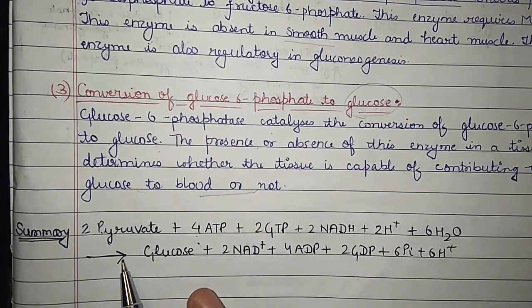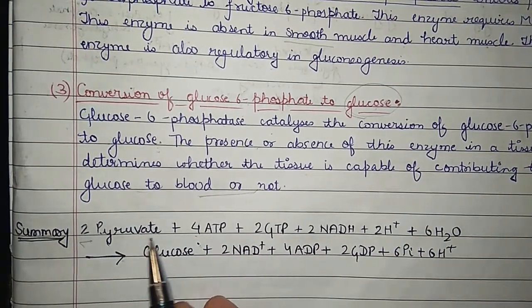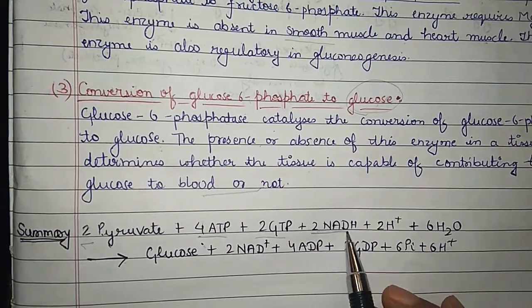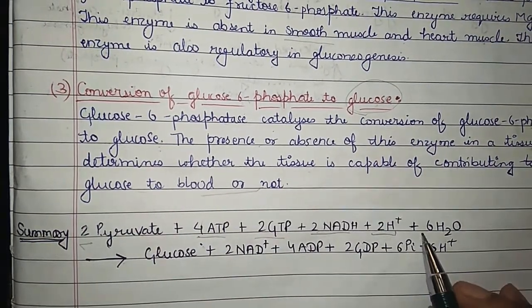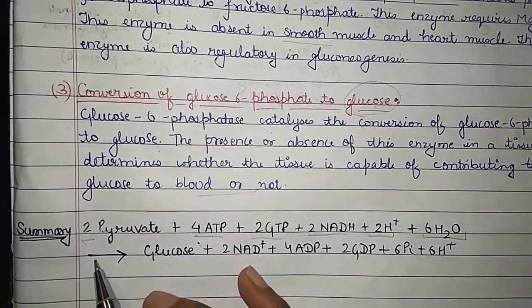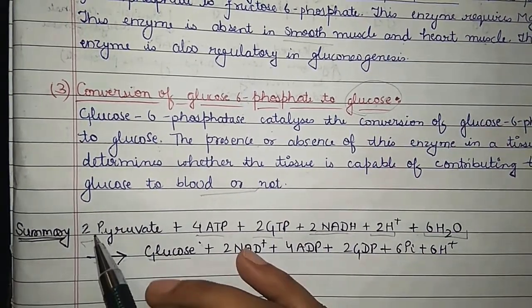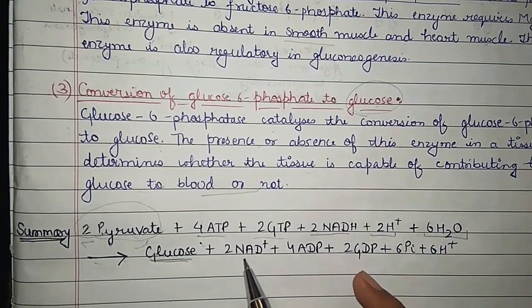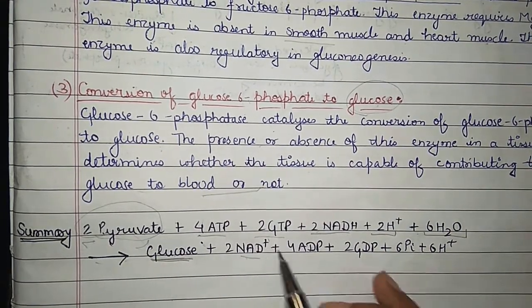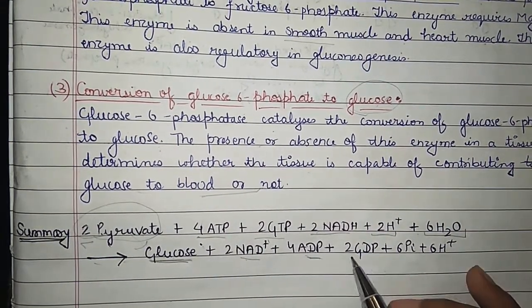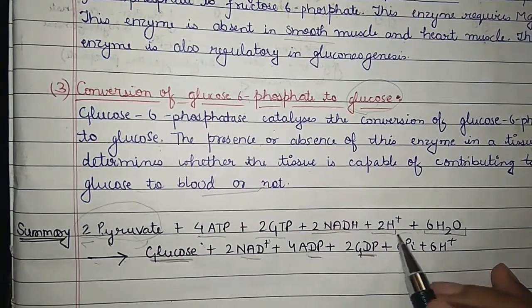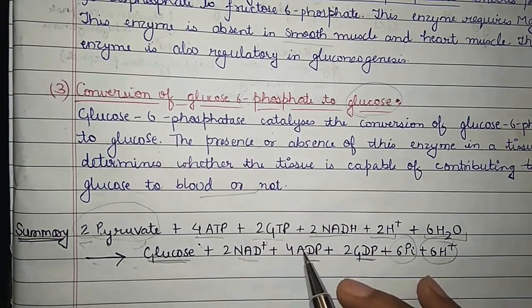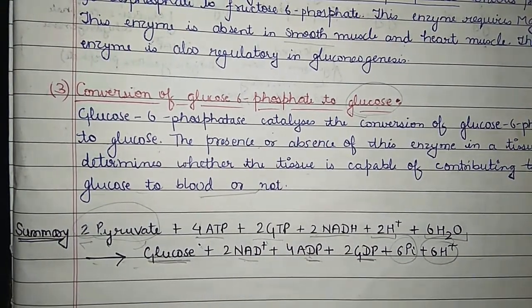Here you can see the summary of the reaction, where 2 pyruvate molecules, 4 ATP molecules, 2 GTP molecules, 2 NADH, 2 hydrogen ions and 6 water molecules are converted into a glucose molecule. 2 pyruvate molecules produce only 1 glucose molecule, along with 2 NAD plus, 4 ADP molecules, 2 GDP molecules, 6 inorganic phosphates and 6 hydrogen ions. This completes the reaction of gluconeogenesis.